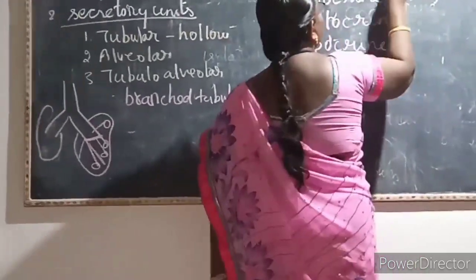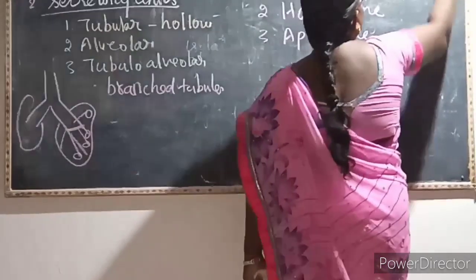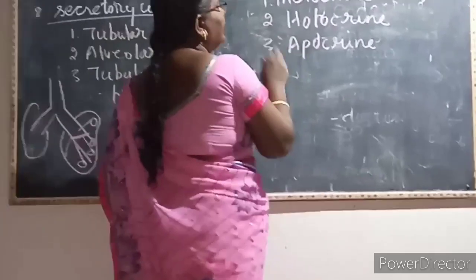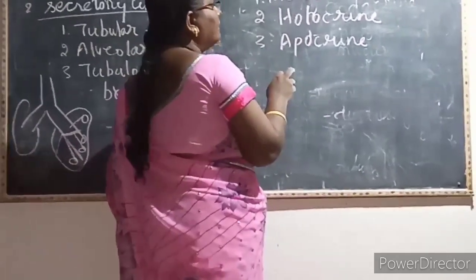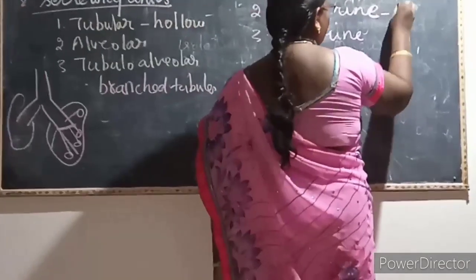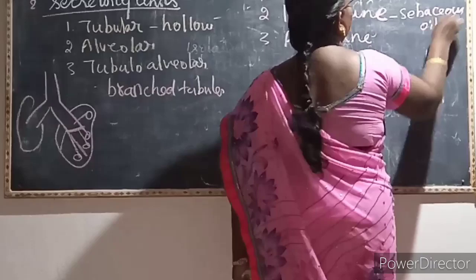So here this merocrine, the secretion takes place through the exocytosis. Example, sweat gland. Then this holocrine, that is the entire lysis or disintegration of the cell takes place. It secretes a sebaceous gland or the oil gland.